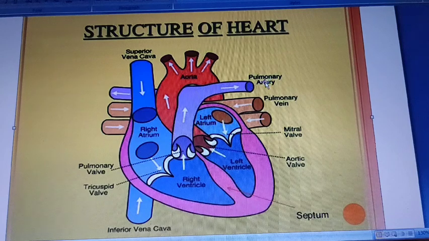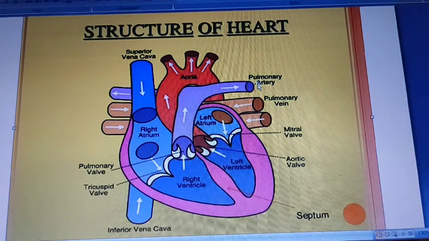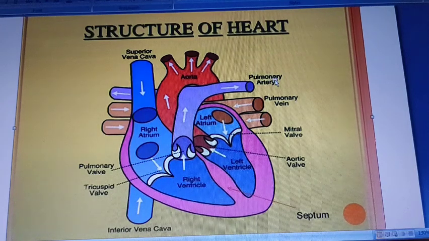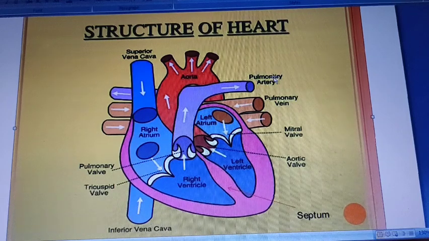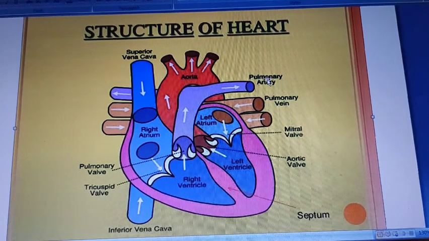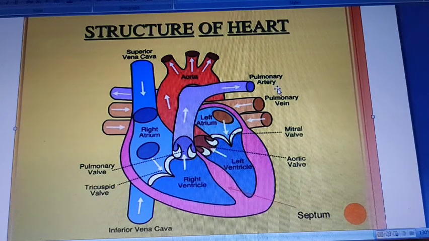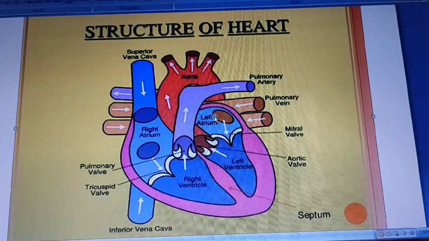As I told you, an artery always carries pure blood, but there is one exception, the pulmonary artery. The pulmonary artery carries impure blood and brings it to the lungs, and in the lungs the exchange of gases takes place, and from there the pure blood reaches the left atrium via the pulmonary vein.